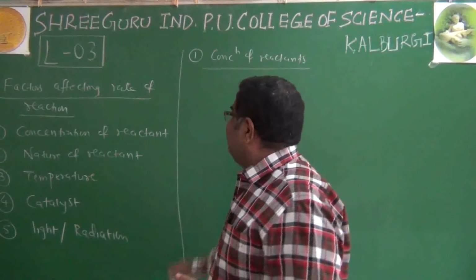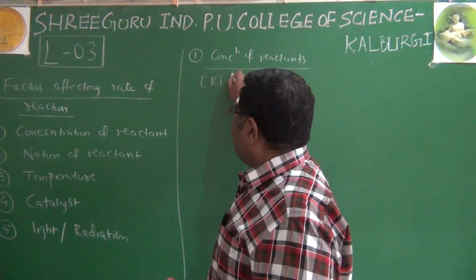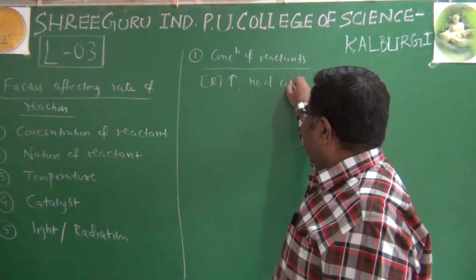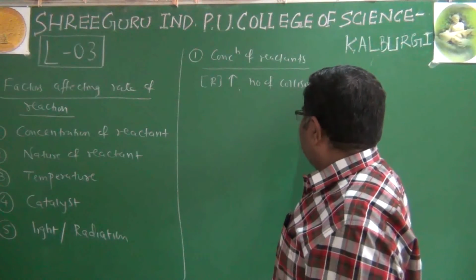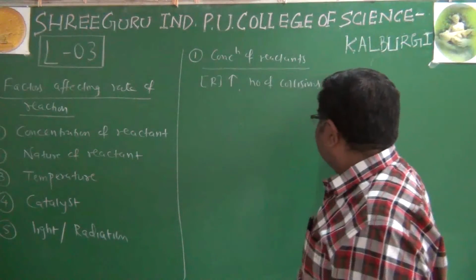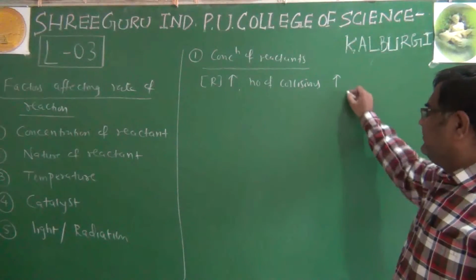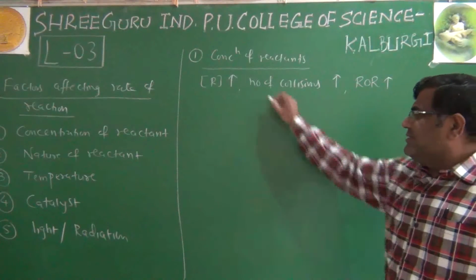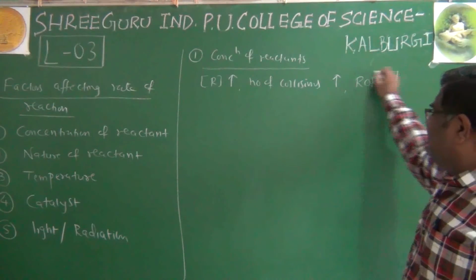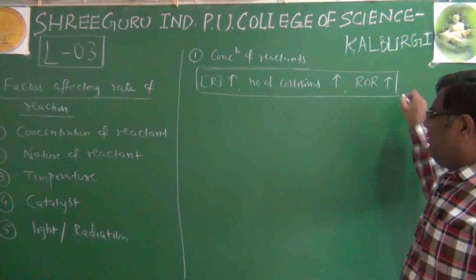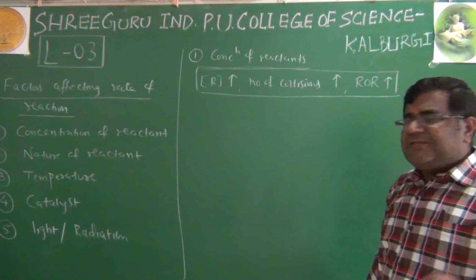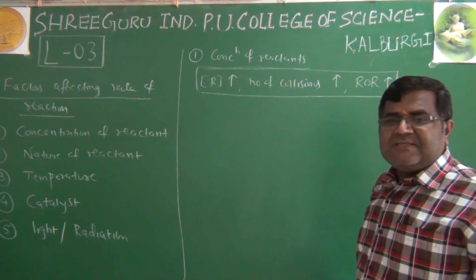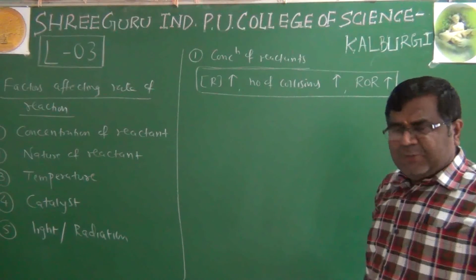So you can say that when we increase the reactant concentration, the number of collisions increases, and that's why the rate of reaction also increases. So this is one simple relationship we are establishing: if we increase the reactant concentration, the number of collisions between reactant molecules increases, and this results in an increase in the rate of reaction.